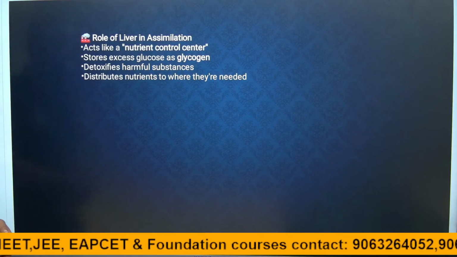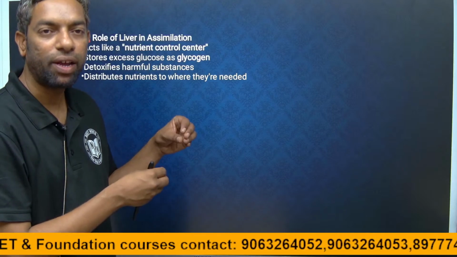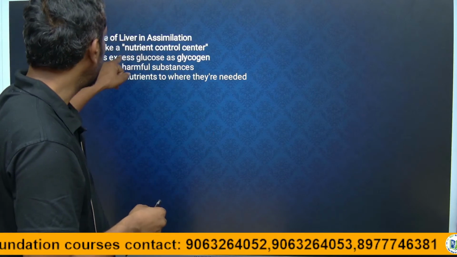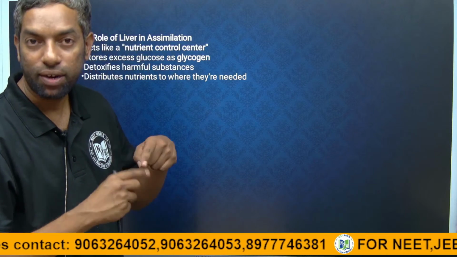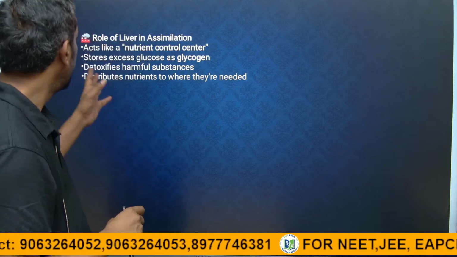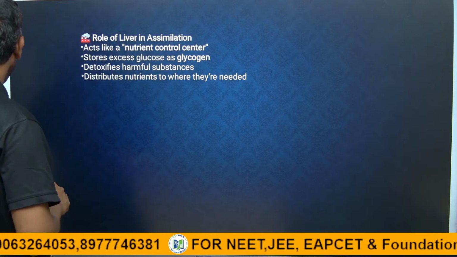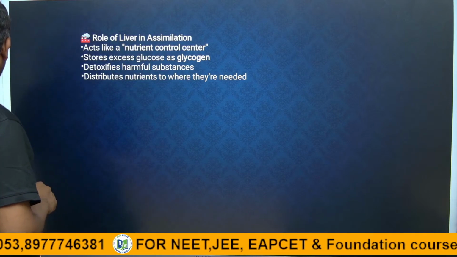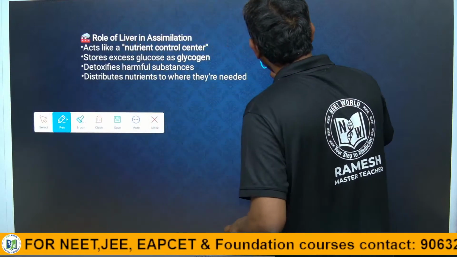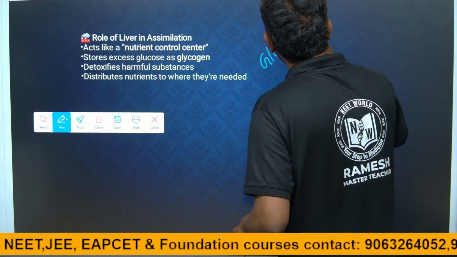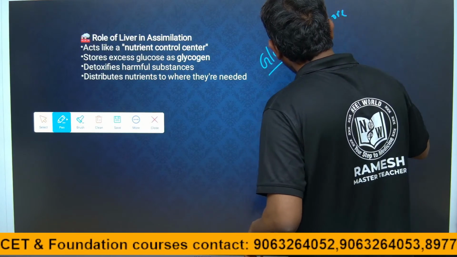Next, the role of the liver in assimilation. After the nutrients enter the blood, they reach the liver, which acts like a nutrient control center. The liver stores excess glucose as glycogen. If the glucose is more, the liver converts it into glycogen.